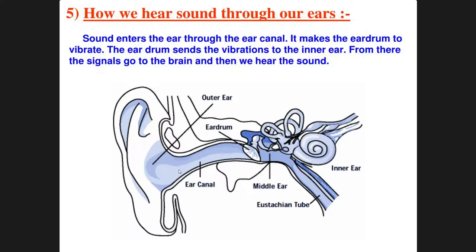Okay, so let us move to the next slide. We also have to read the part written above. Sound enters the ear through the ear canal, then it makes the eardrum vibrate. The eardrum sends the vibration to the inner ear. From there the signals go to the brain, and then we hear the sound. See how big the process is, but it is still so fast that we are able to hear. This shows how much efficiency we have.